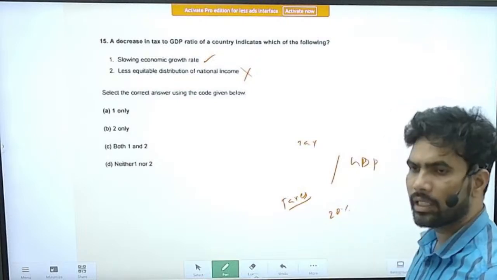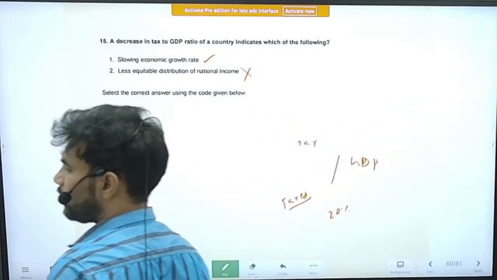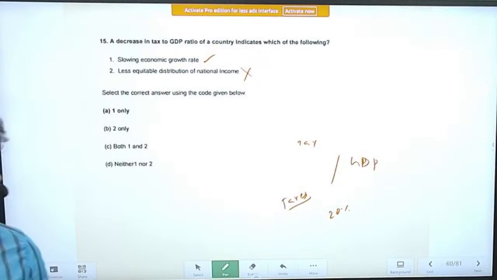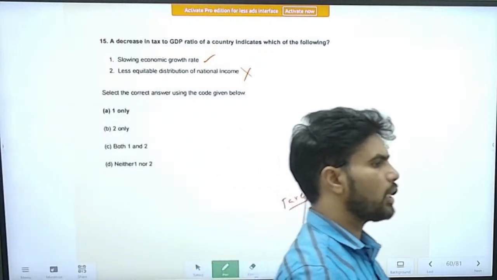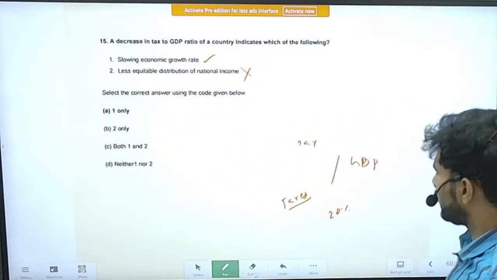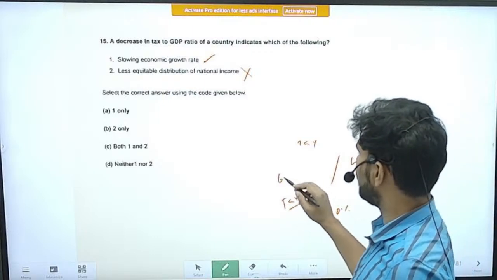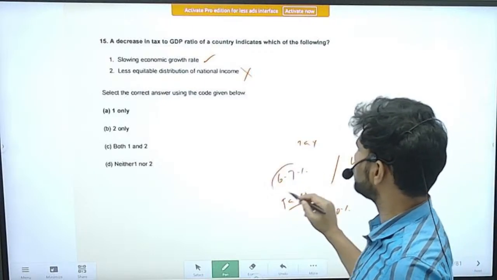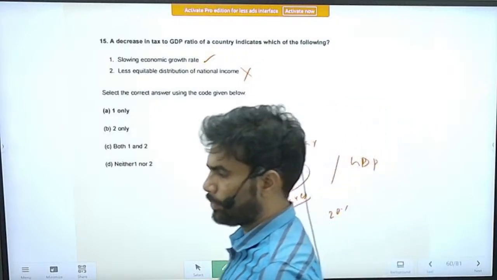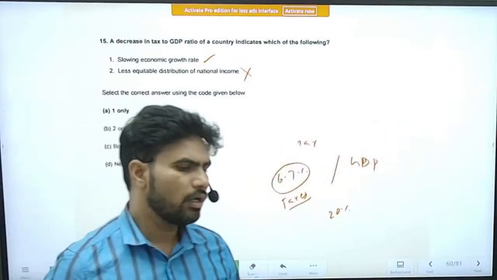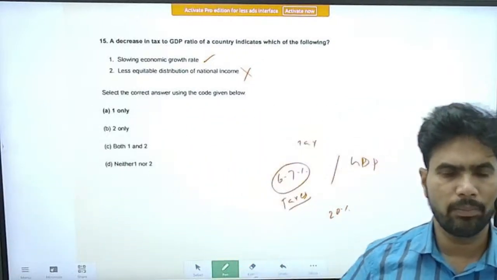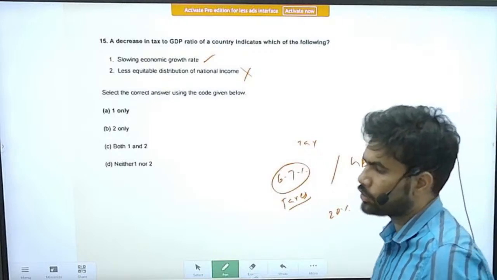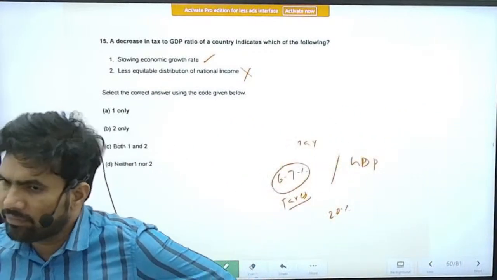In developing countries, it is hovering around 20%. You know what is the case for India? We are still hovering around 6 to 7%. Tax to GDP ratio is very, very low in India. So we are unable to tax the people properly. And also one more thing, tax evasion itself is very high in India.